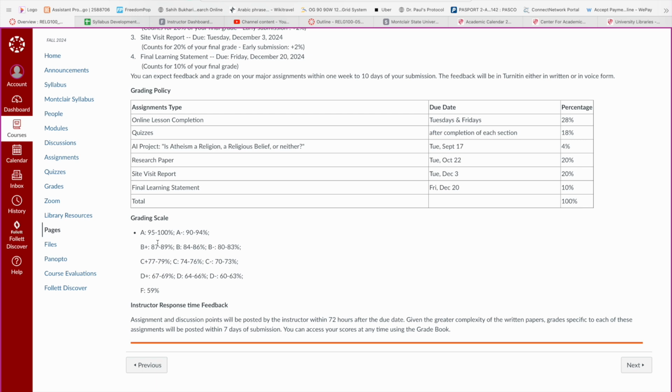If you get 95 to 100%, you get an A. Sorry, there is no A+, but you can get the 95 to 100%. And by the way, if you are able to earn some extra points, for example, with the quizzes by answering question 11, and there are some other opportunities to get extra points, you might actually overshoot and get more than 100%. Then of course you earned your A. And then the A-, and I don't have to read this for you, you can read this yourself.